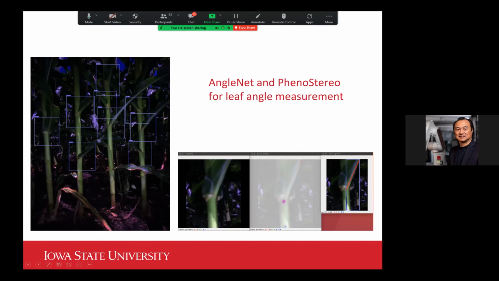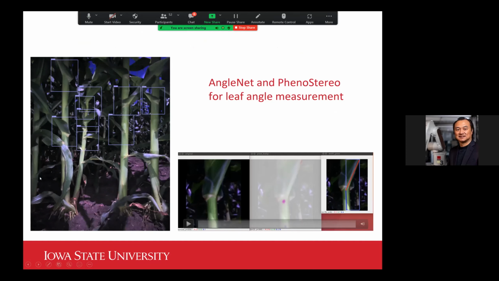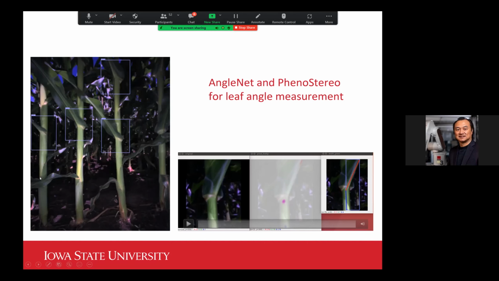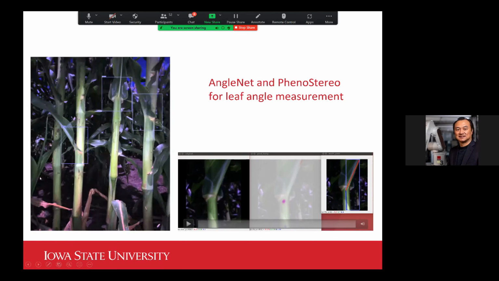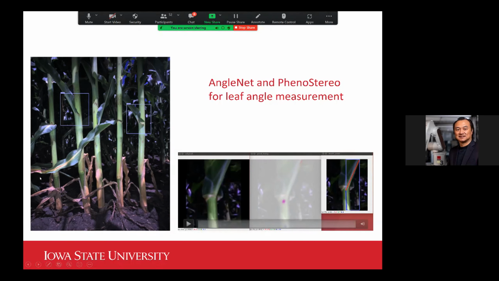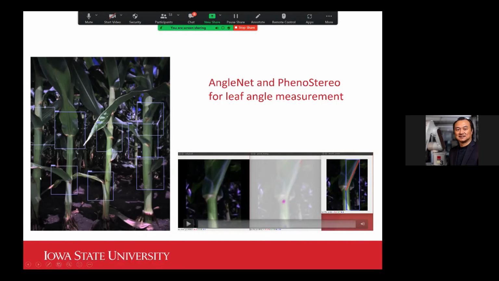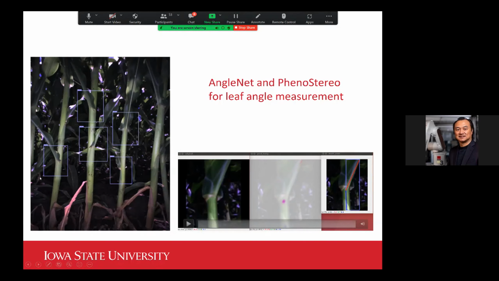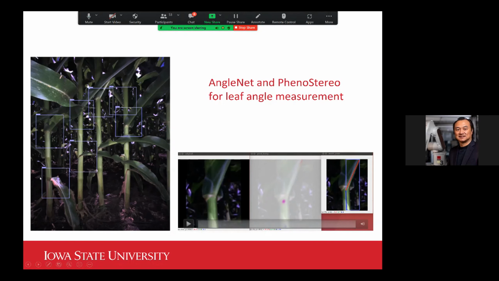So here, I'm going to play a video clip Liron created that shows first on the left the detection of the leaf angles. As you can see, it has a pretty high rate of detection.